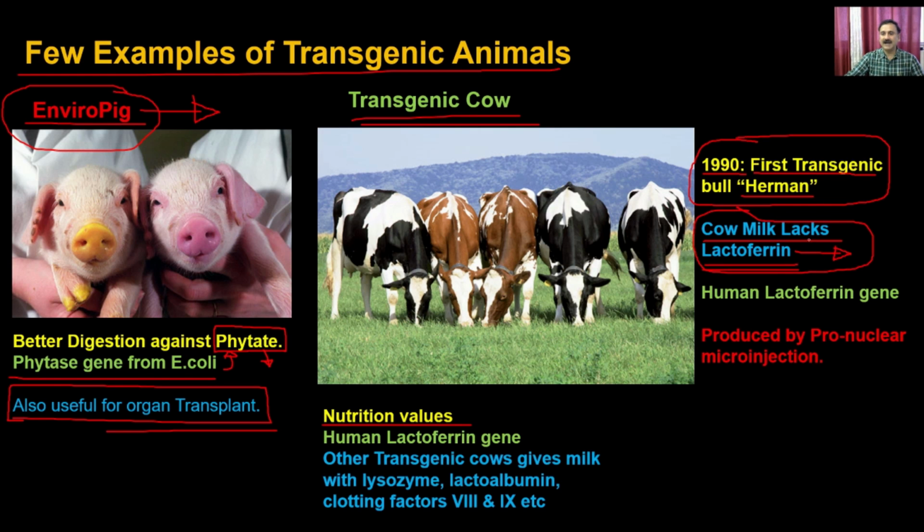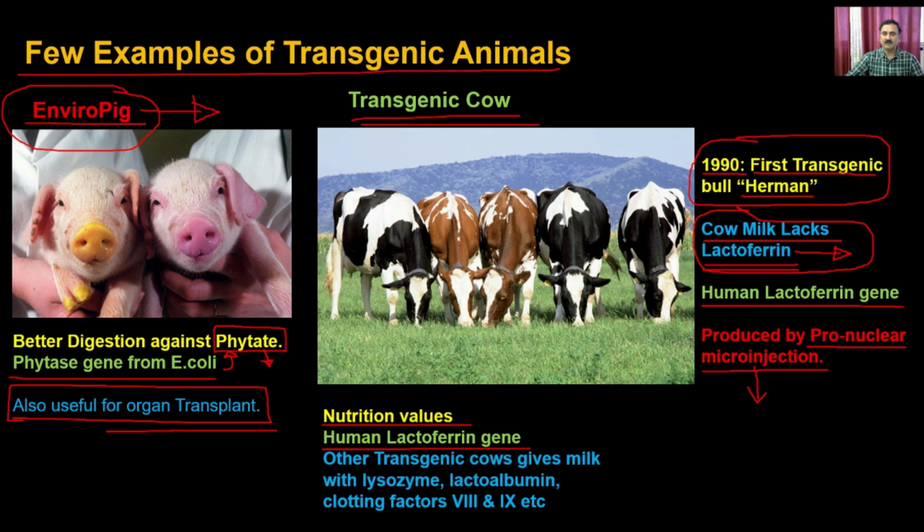Because of that, what people have done is they have generated a transgenic cow where they have overexpressed the human lactoferrin gene, and they have introduced the gene with a procedure called pronuclear microinjection, which means they have injected the cloned human lactoferrin gene into the nucleus of a particular type of cow cell, and so this actually expresses the human lactoferrin gene.